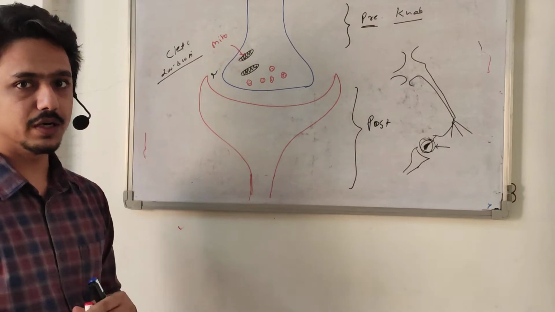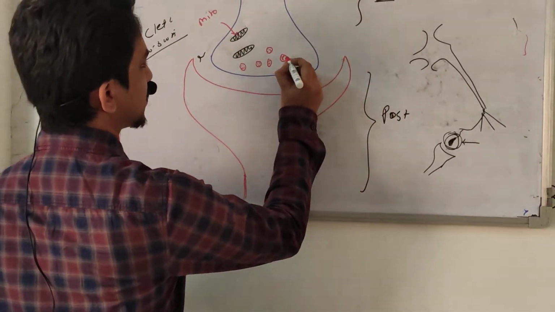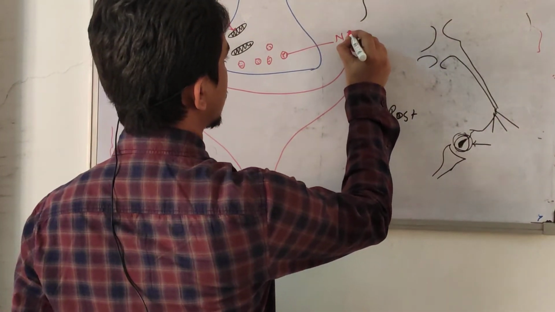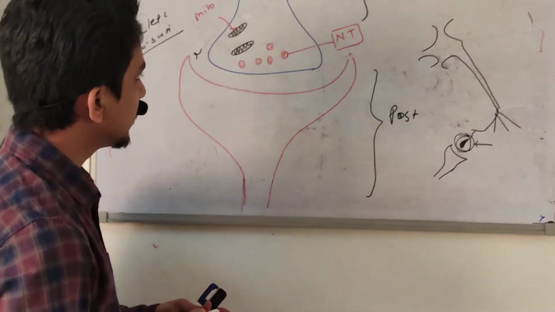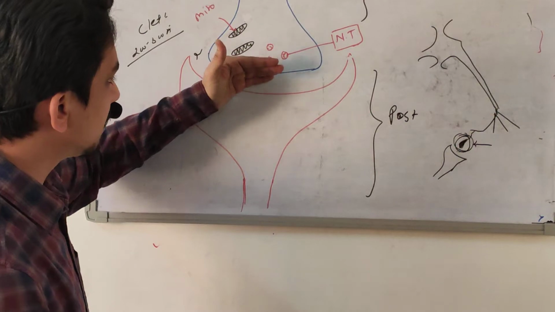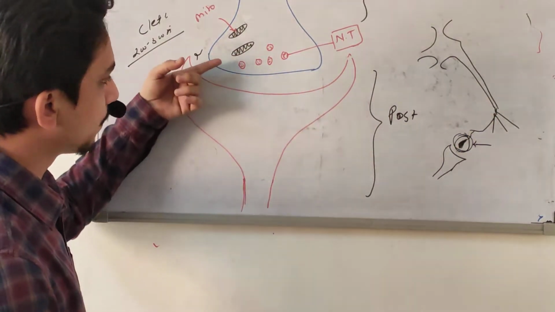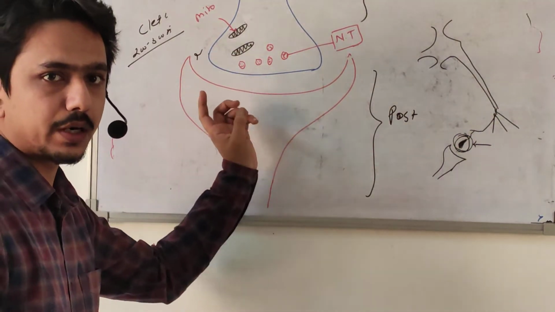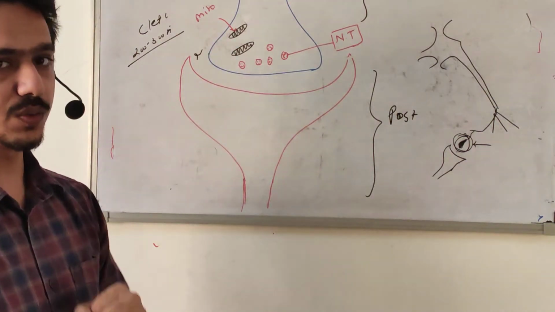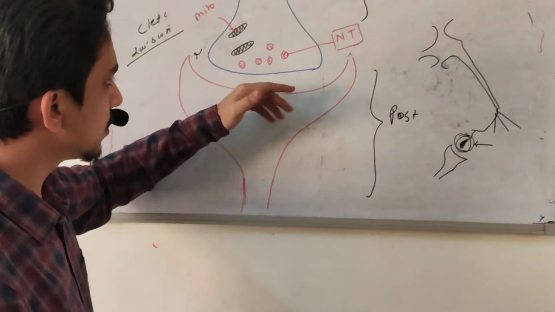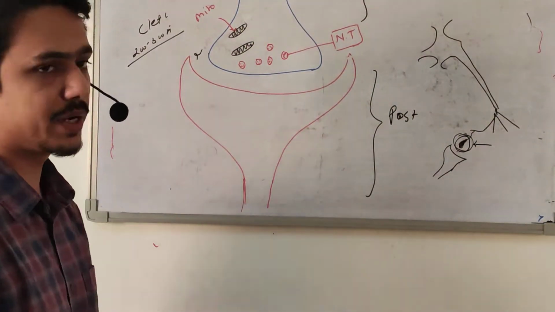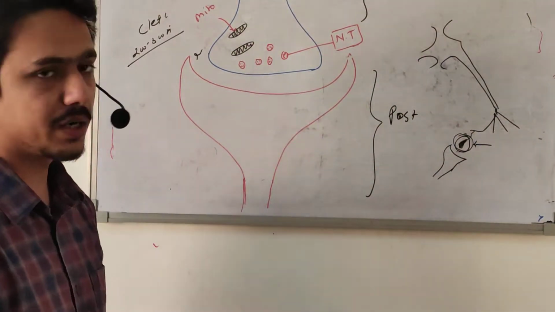This chemical substance is called a neurotransmitter. Whenever neurotransmitter is released, it binds with the postsynaptic neuron, which contains the receptor for this neurotransmitter. The receptor is usually present in the postsynaptic membrane, not in the presynaptic membrane.